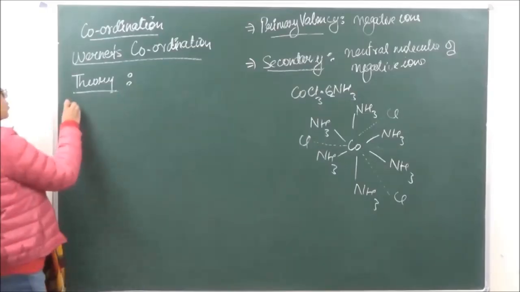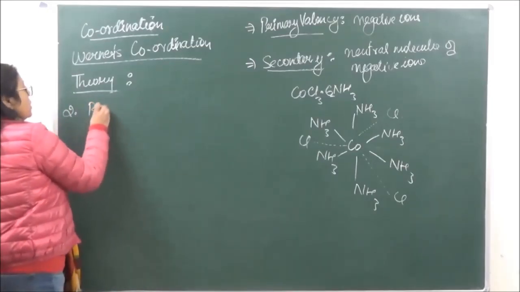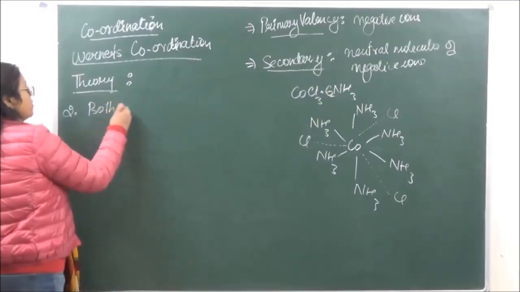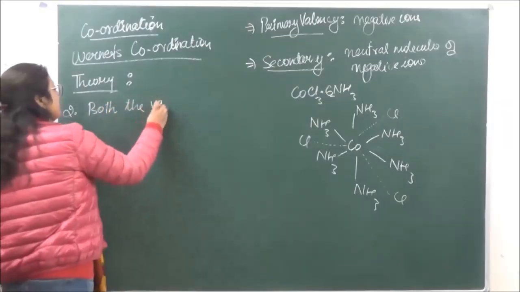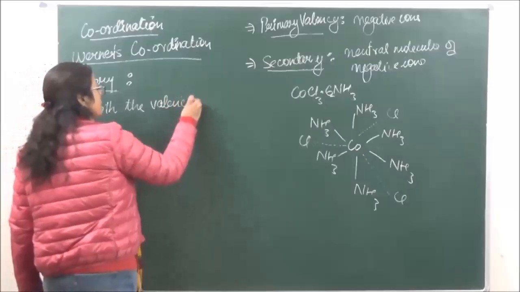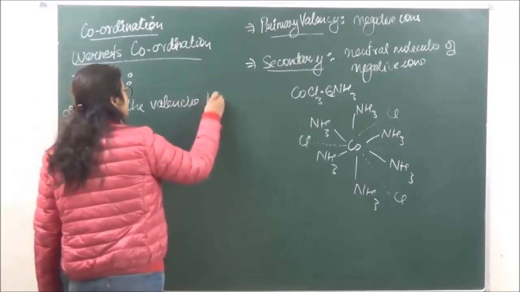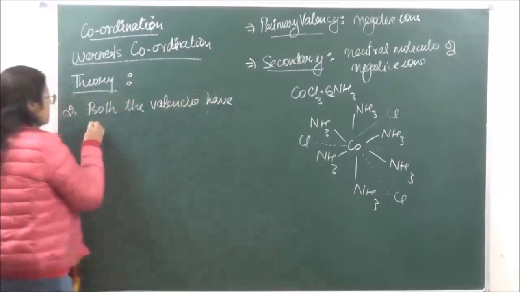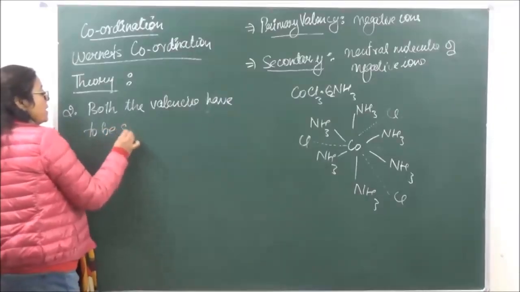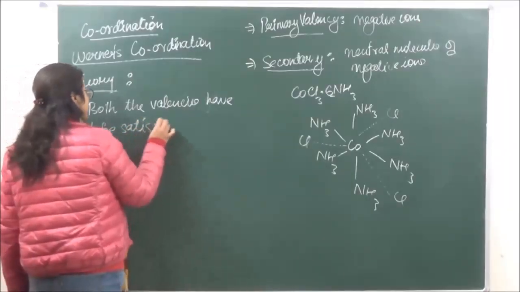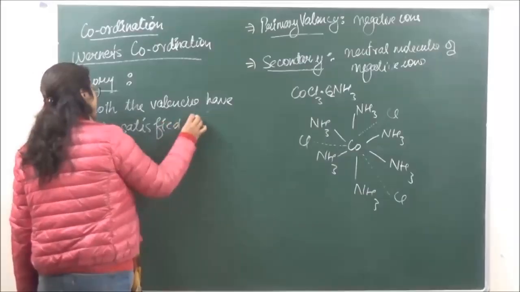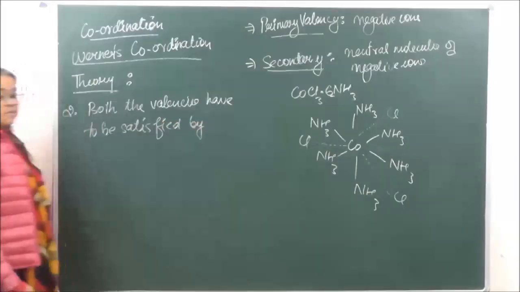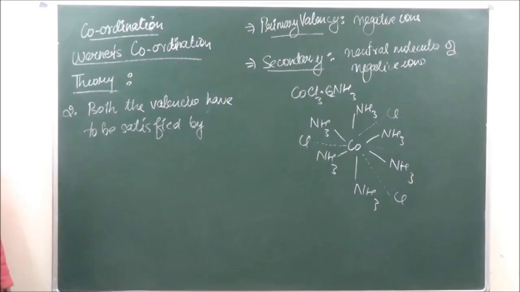This is the second postulate of Werner. Both the valencies have to be satisfied by every element.